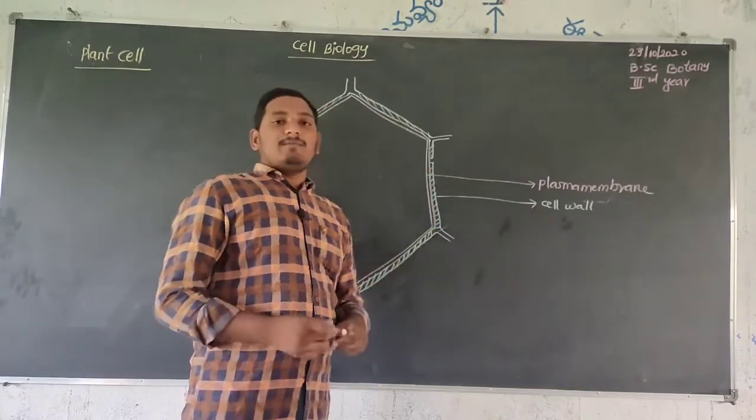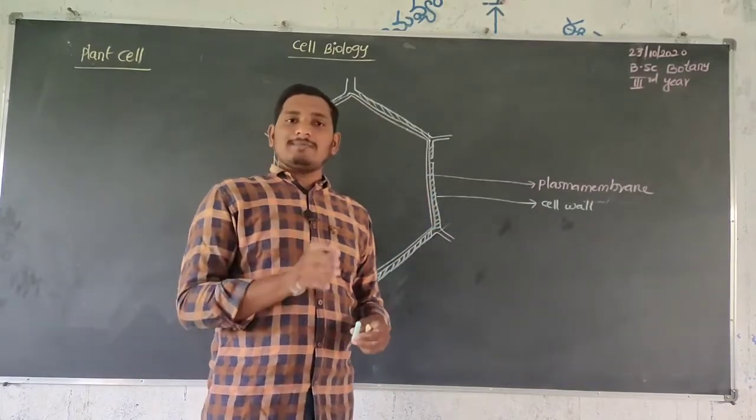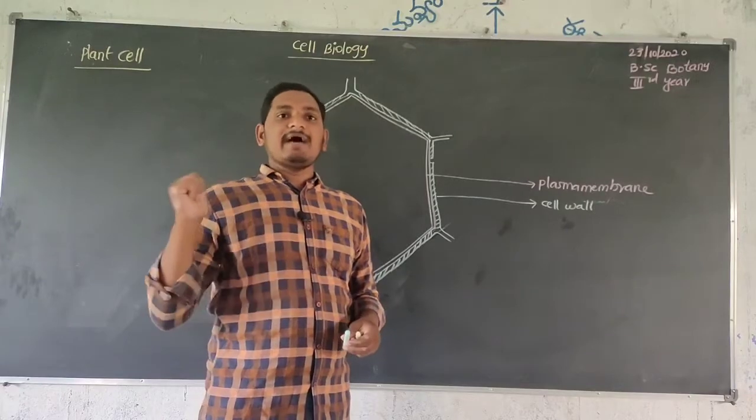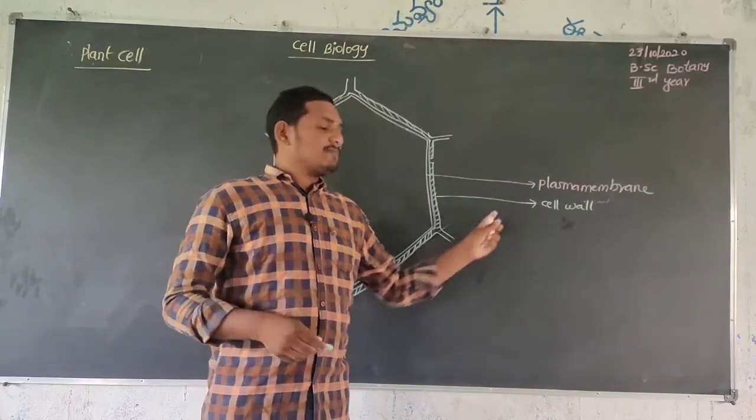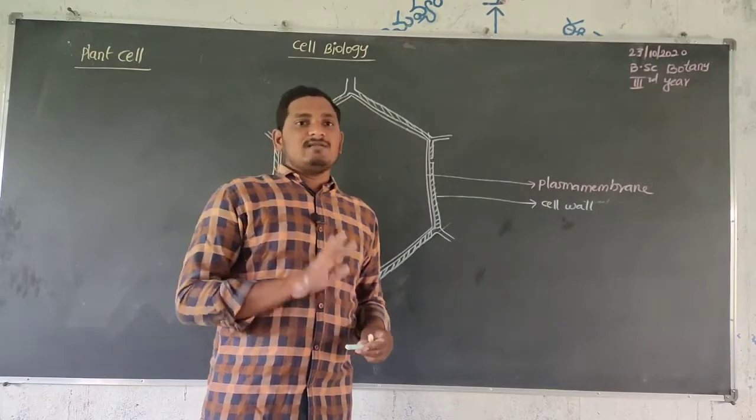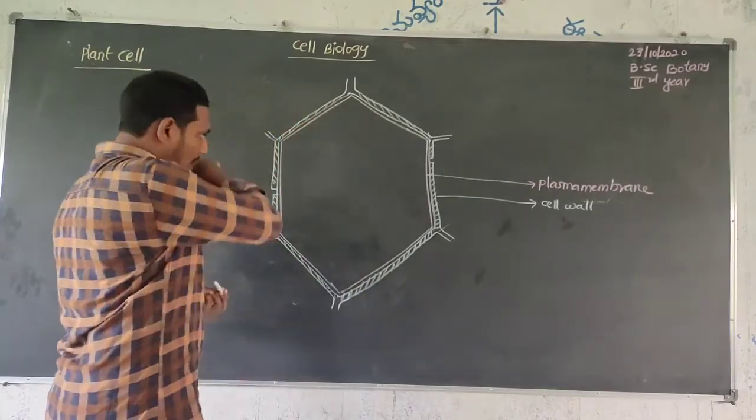The cell wall is the main outer layer which is only present in the plant cell and absent in the animal cell. It is the main difference between plant and animal cells.